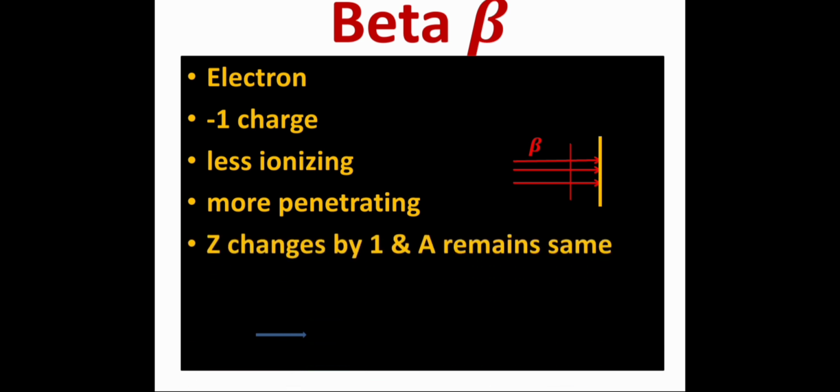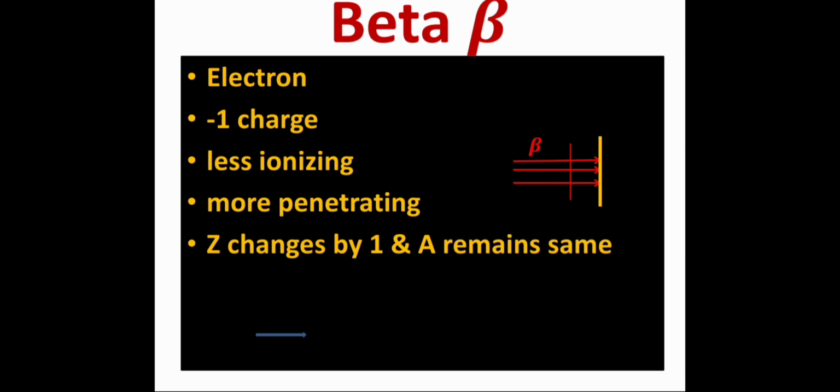When a nucleus emits beta particle, its charge number changes by 1. It may increase or decrease by 1 depending upon which type of beta is emitted. Actually, beta particles are of two types, positive beta particle and negative beta particle. However, here we will discuss only the negatively charged beta particles.